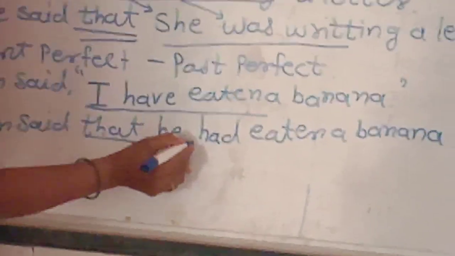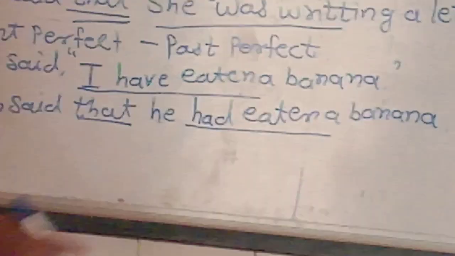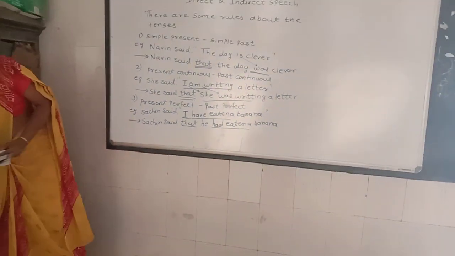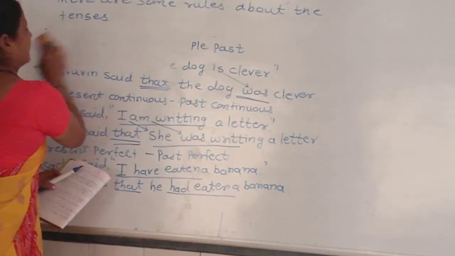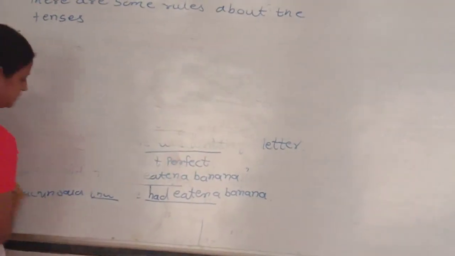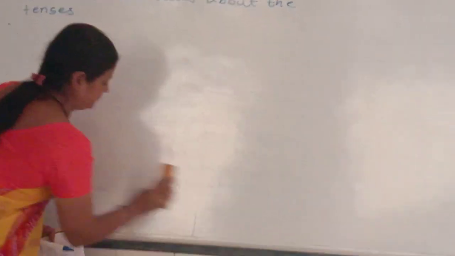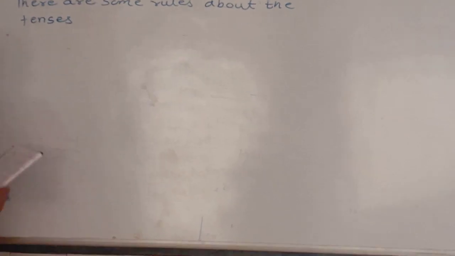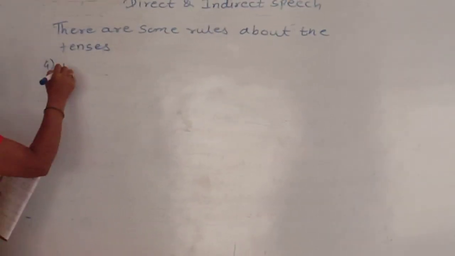We write here had eaten, means it is in past perfect tense. The next tense is present perfect continuous tense.